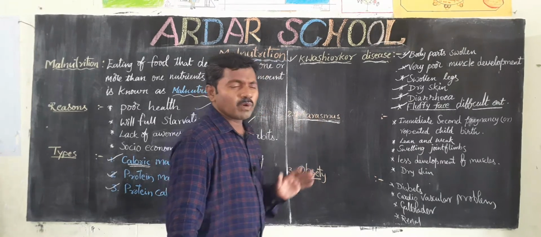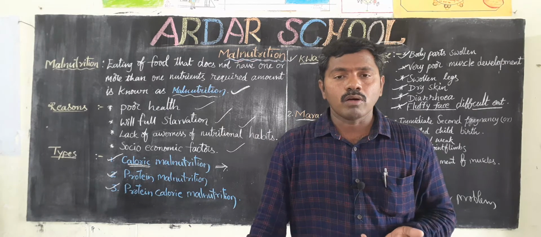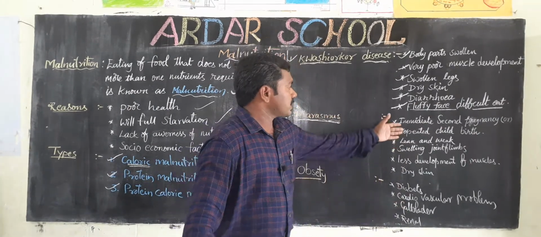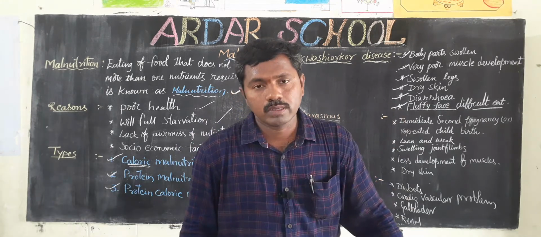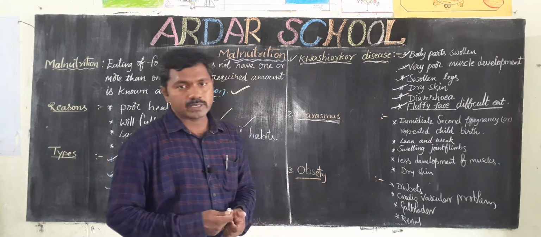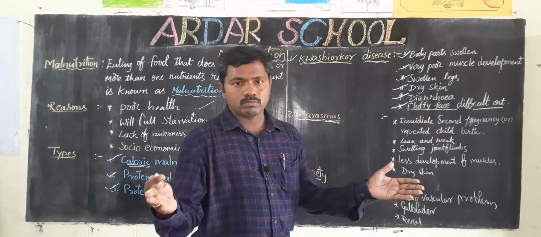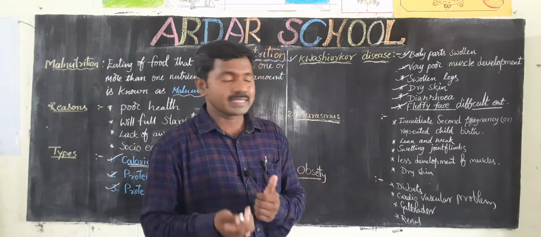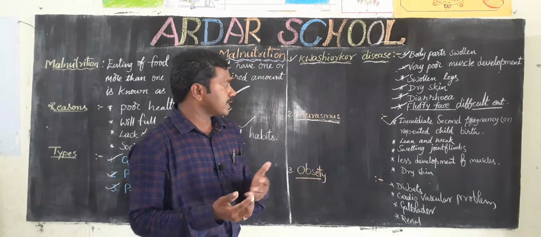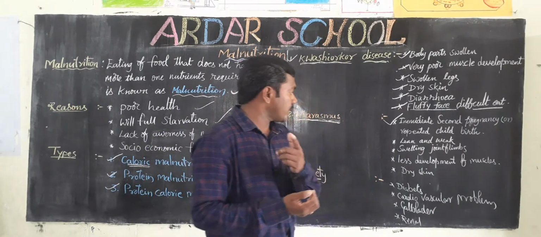So what is the main reason? Immediate pregnancy after birth, repeated childbirth, or immediate second pregnancy. So no gap between one pregnancy and another one. That is the main reason, the biggest reason. So immediate second pregnancy or repeated childbirth, that is the main reason.